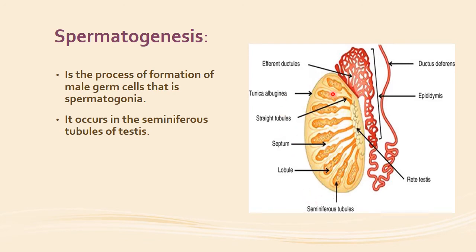So this is a section of a testes showing you different lobules, and each lobule has these thread-like structures which are called the seminiferous tubules. They are the convoluted tubules, and in these seminiferous tubules, the process of spermatogenesis takes place. And this is the epididymis, which is the storehouse of the sperms.